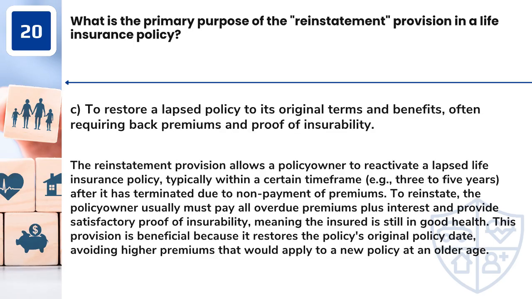Answer: C. To restore a lapsed policy to its original terms and benefits, often requiring back premiums and proof of insurability. The reinstatement provision allows a policy owner to reactivate a lapsed life insurance policy, typically within a certain time frame, e.g., 3 to 5 years, after it has terminated due to non-payment of premiums. To reinstate, the policy owner usually must pay all overdue premiums plus interest and provide satisfactory proof of insurability, meaning the insured is still in good health. This provision is beneficial because it restores the policy's original policy date, avoiding higher premiums that would apply to a new policy at an older age.